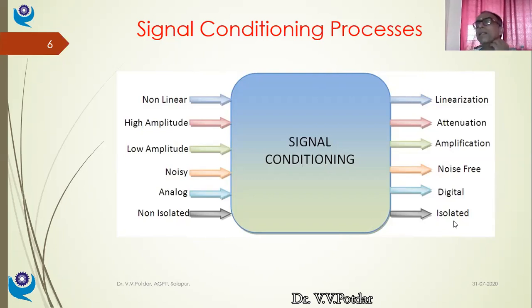I'll give you a simple example of isolation. There is something called an opto-isolator. Suppose I have a washing machine which is driven by a DC motor, and this DC motor has an inductive load, meaning the windings are there and generating a magnetic field, and it is running on a fairly higher voltage.